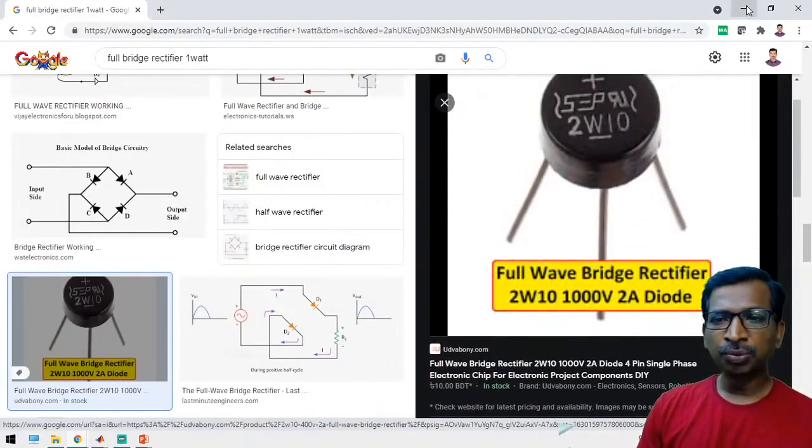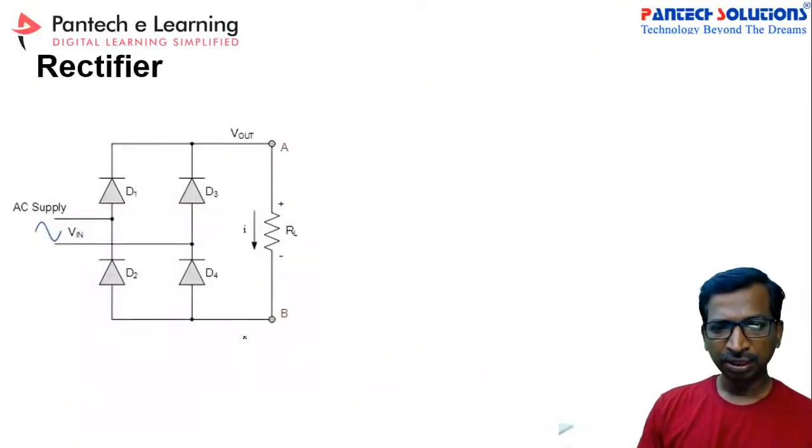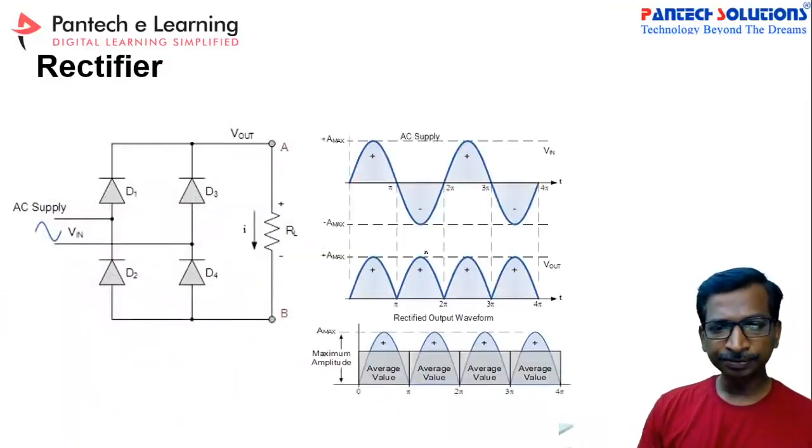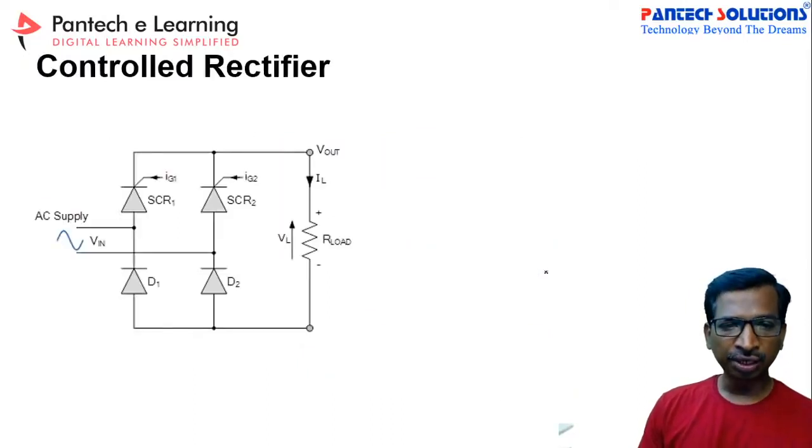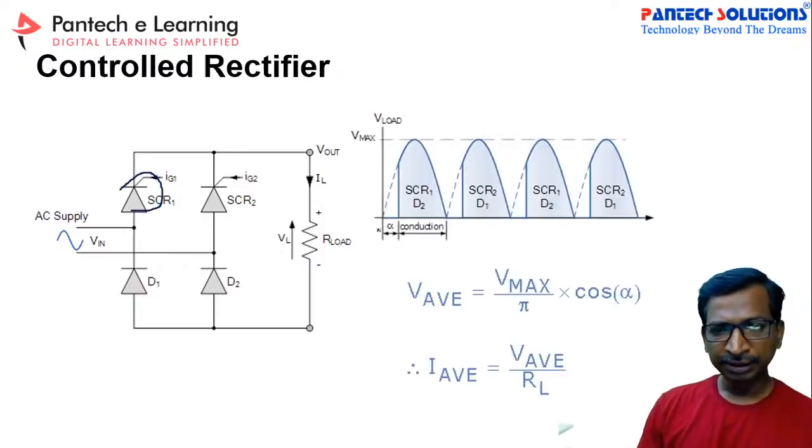So this block will help you to convert this circuit. The working principle is, you can apply input here, and the output voltage you may get from 0 to maximum, right? Now let us check what a controlled rectifier is. Instead of diode, we are going to keep the thyristor to do the same job. See here, we can vary the firing angle, then we can get output voltage in a controlled manner, right?